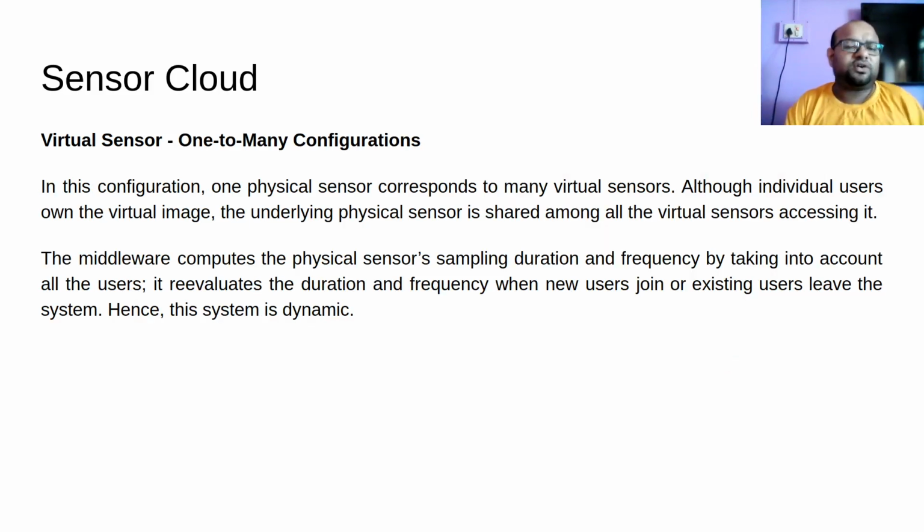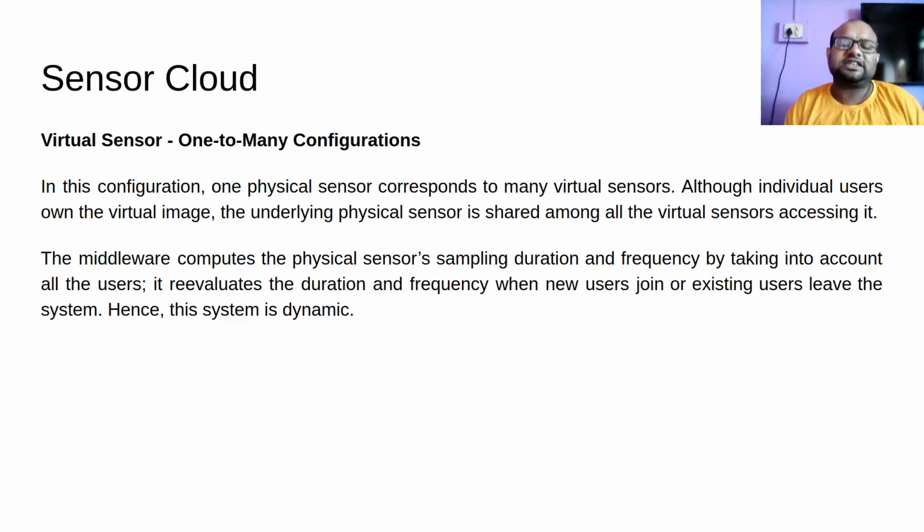In one-to-many configuration, one physical sensor corresponds to many virtual sensors. So one physical sensor sends its data to many virtual sensors. Although an individual user owns the virtual image, the underlying physical sensor is shared among all the virtual sensors accessing it. So I, as an individual user, will have one virtual sensor that is given to me. I will own one virtual sensor, but the physical sensor will be shared among multiple users.